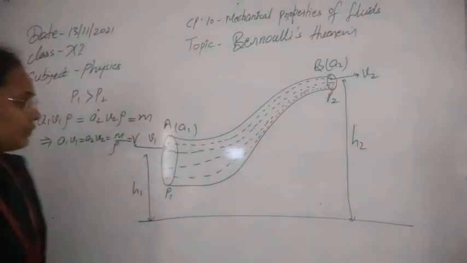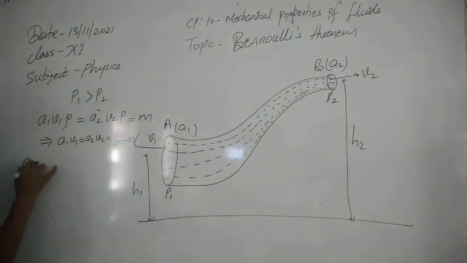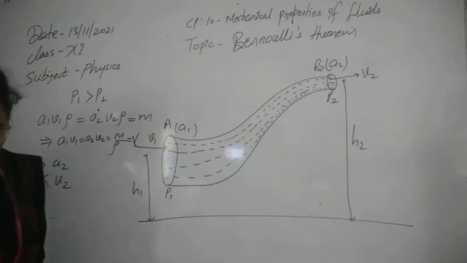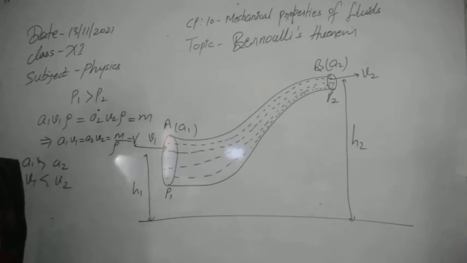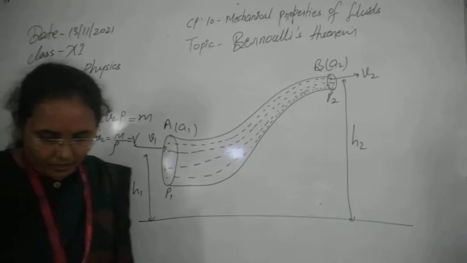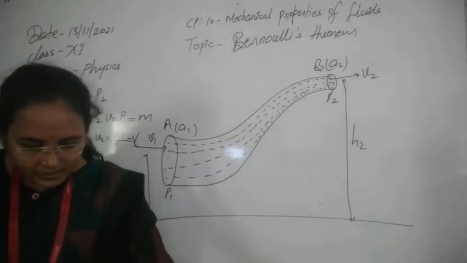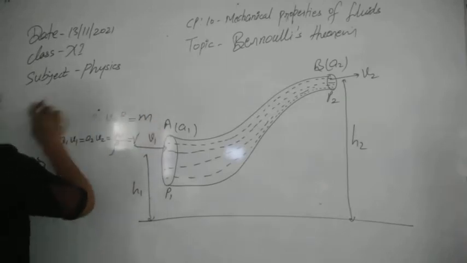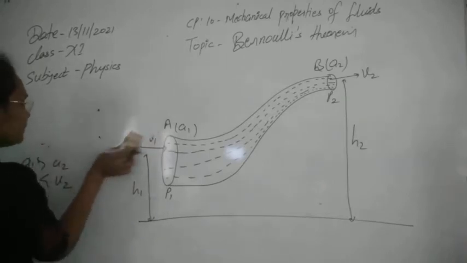As you can see from here, A1 is greater than A2 and v1 is less than v2 by the equation of continuity, simple. Now we will calculate the next thing, that is the force on the liquid at section A. So the force on the liquid at this section A, we just rub this one first.